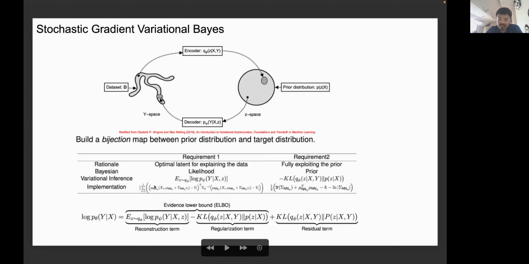This can be written in these two equations, which together are called the evidence lower bound of the conditional log likelihood. And actually, we are trying to maximize this ELBO equation in our implementation.